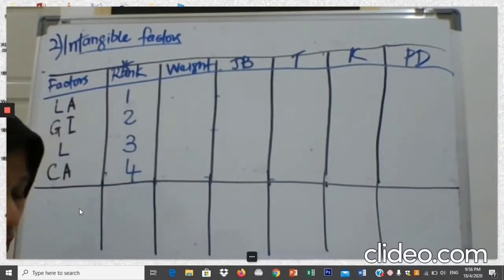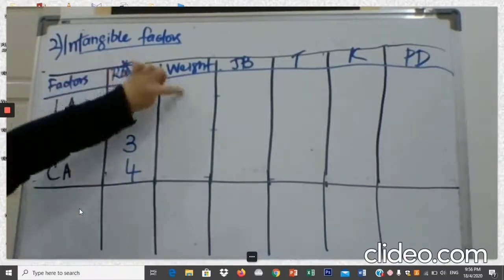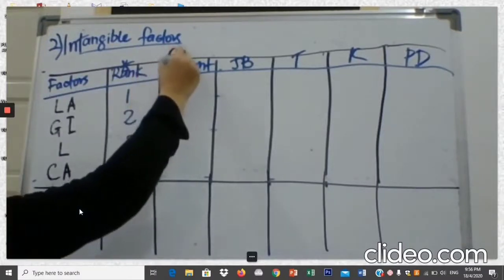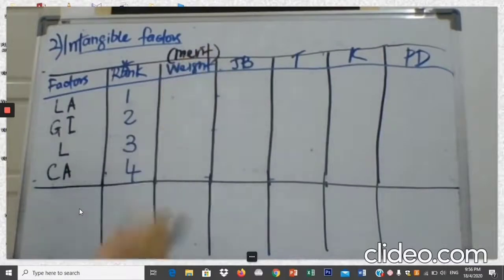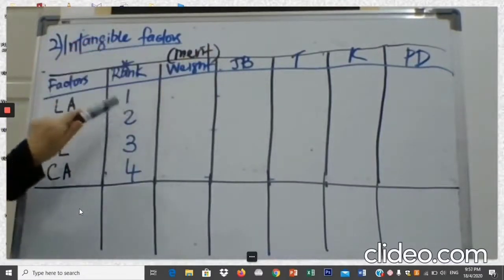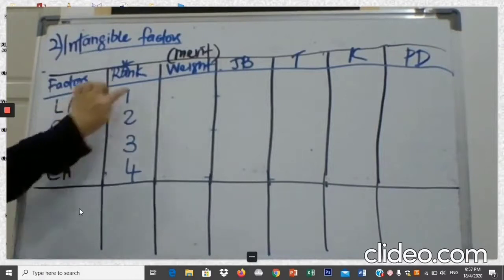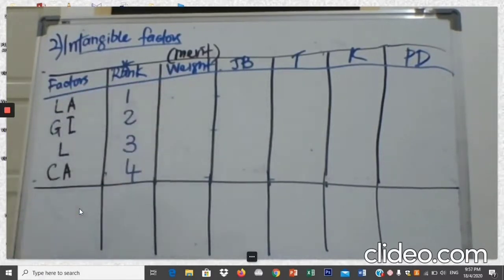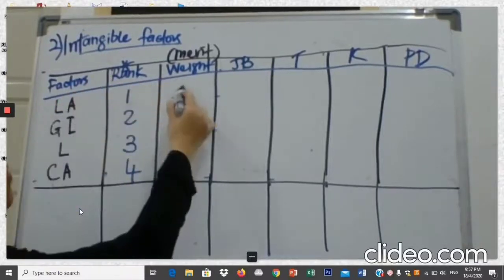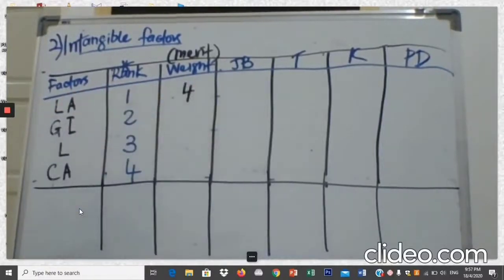Then, from the rank that you have written over here, you convert into weights. So what is weights here? It has the same concept as merit that we covered in tangible factor. Now you convert. So for rank number 1, what should be the merit or the weight? Rank number 1 will get the highest merit, so 4 will be here.